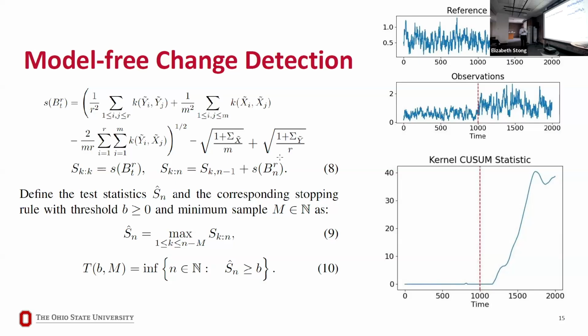So what we are seeing is the reference data from yesterday. This is just a mathematical simulation in Python, so this is not coming from a real world data set. We have this reference data from yesterday, and the new observations coming in today, and you can see at time t equals 1000, the attack was launched. The statistics of the entire system changed after the attack was launched. And our algorithm was able to detect that over time. Depending on where your threshold is, let's say you made your threshold 30, then at 1500 seconds, you will be able to detect the attack.